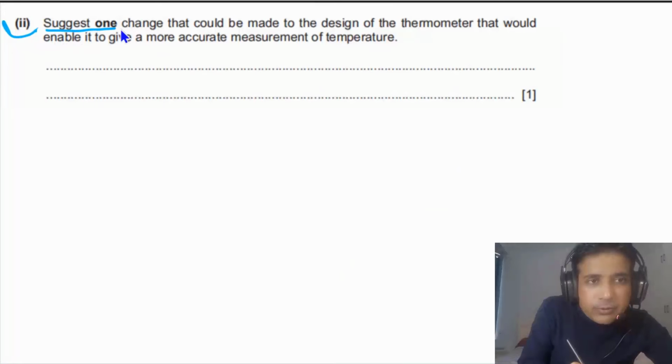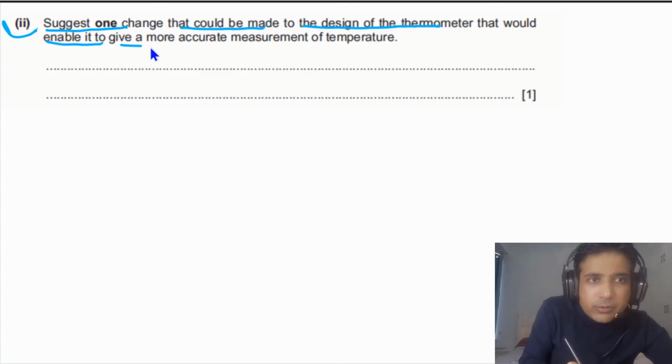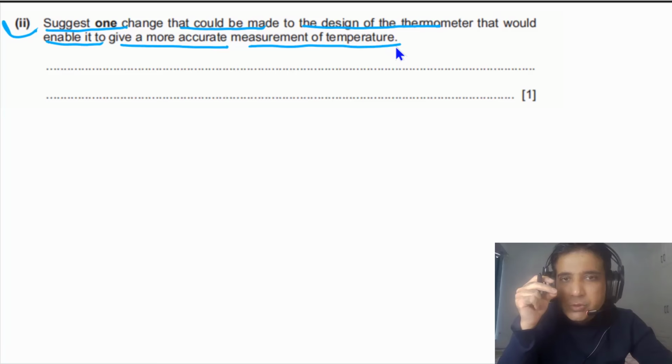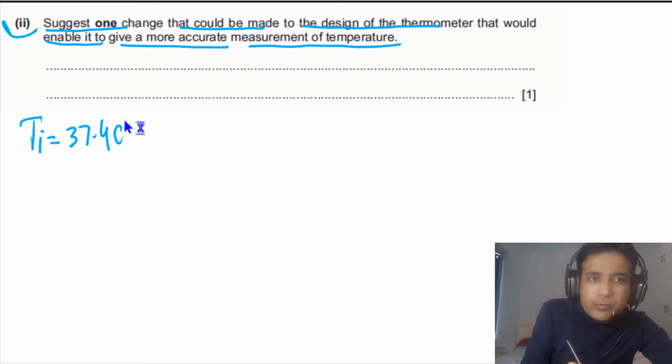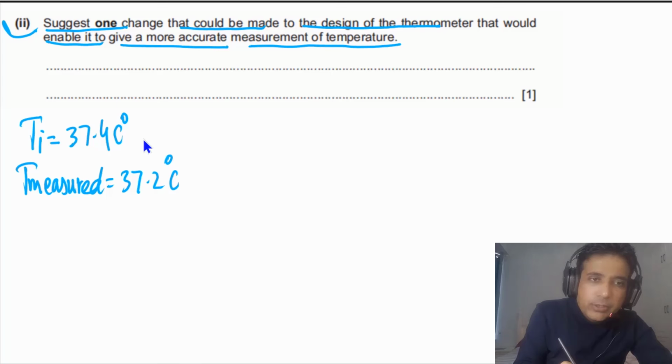For the second part, we need to suggest one change that could be made to the design of the thermometer that would enable it to give a more accurate measurement of temperature. It is given that the initial temperature of the water is 37.4 degrees Celsius, and the temperature measured by the thermometer is 37.2 degrees Celsius, which is what we found in part 1. Now we need to change the design of the thermometer so these two values get closer to each other, which means we have to increase the value of T.